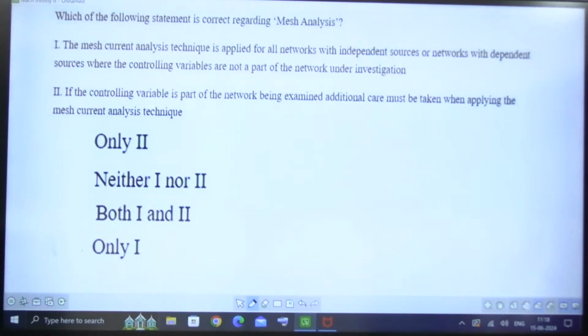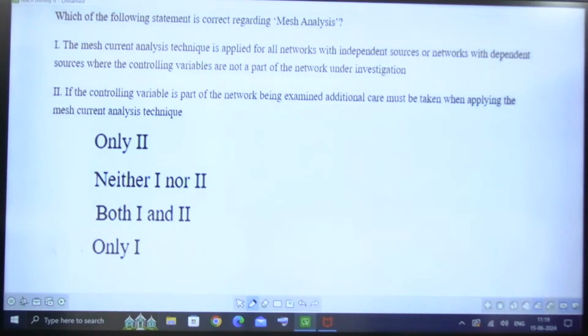Read the statement carefully. Somewhat good statement.